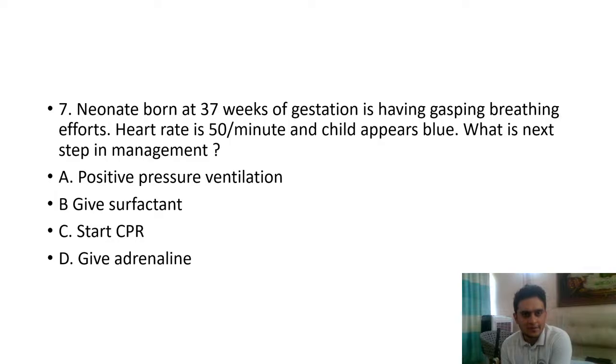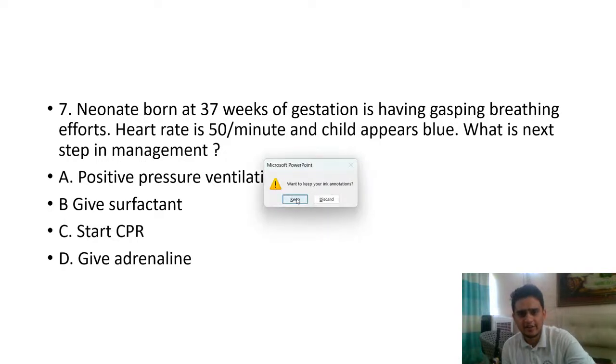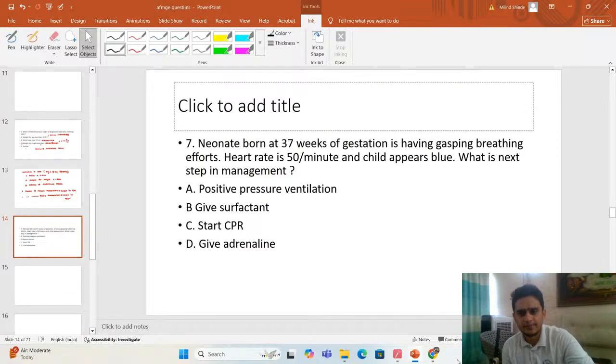Now, question number 7 in front of you. You have a neonate born at 37 weeks of gestation, having gasping breathing efforts. Heart rate is 50 per minute. Child appears blue. So what is the next step in management? Do you give positive pressure ventilation, do you give surfactant, do you start CPR, that is cardiopulmonary resuscitation, or do you give adrenaline? What do you do? So again, you have 37-week gestation. He is gasping. Heart rate is 50. What do you do?